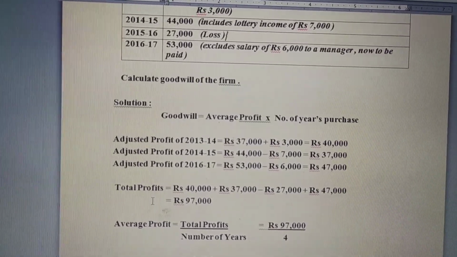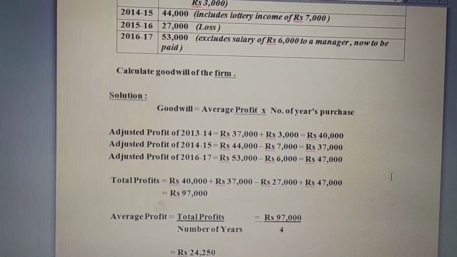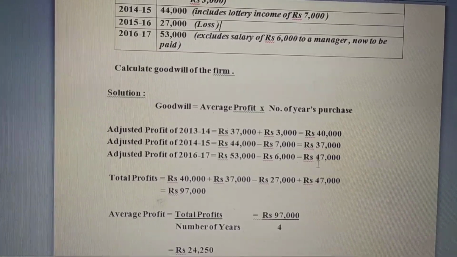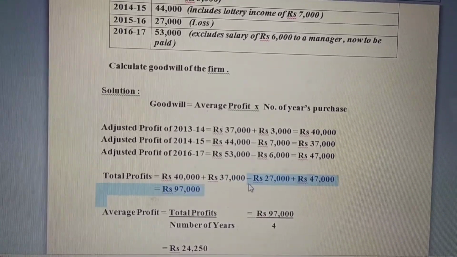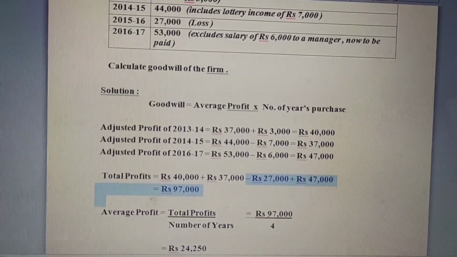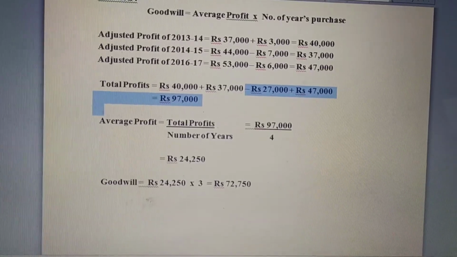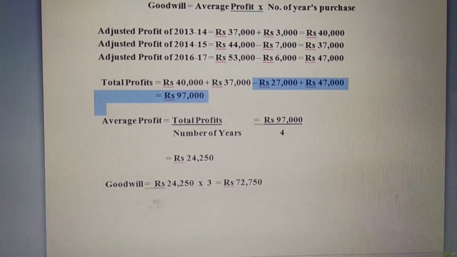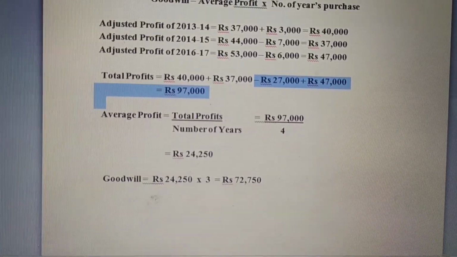Then the next step is to calculate total profit. Adding all these amounts, the loss of course will be subtracted. After adding up, we get a profit of rupees 97,000. Then the next step is to calculate average profit. The formula, you know, is total profit divided by number of years. 97,000 divided by 4, we have 24,250 average profit.